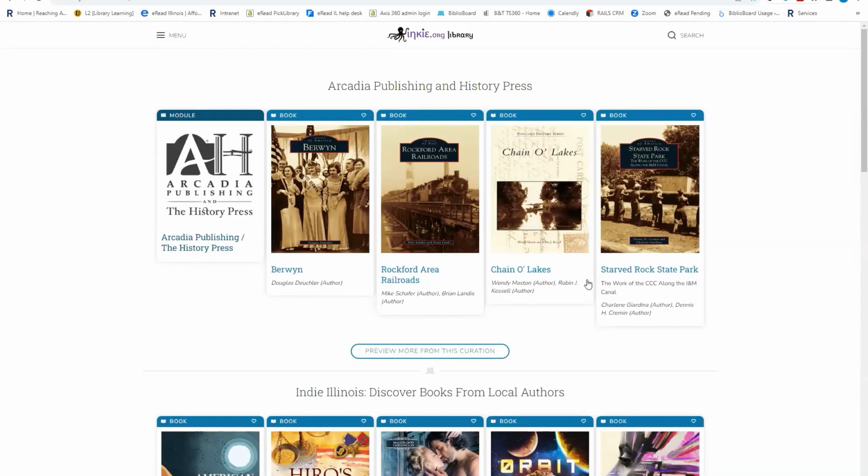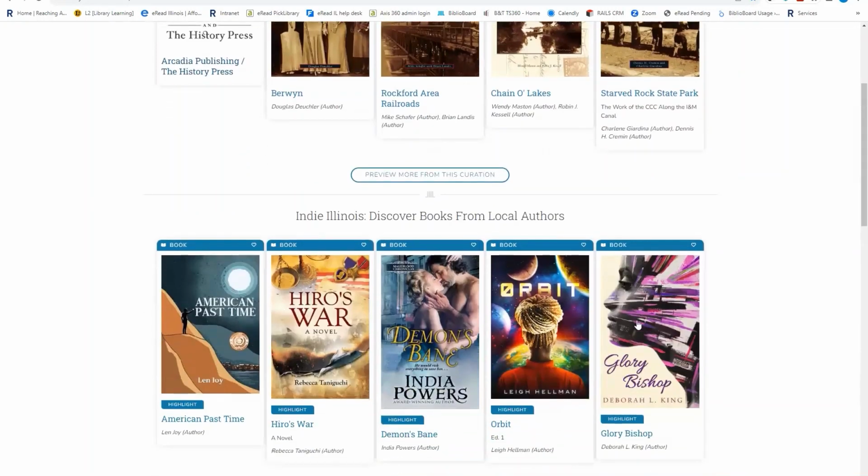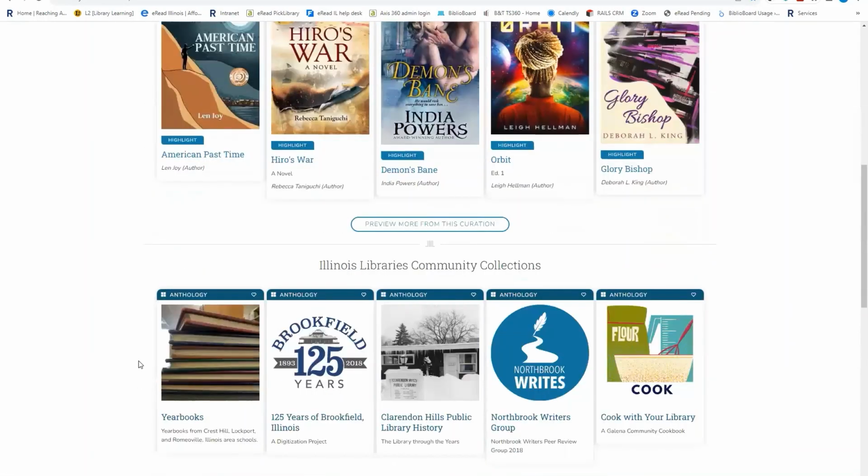Again, first thing you're going to see are those Arcadia Publishing and History Press titles. These are historical titles about communities all over the state of Illinois. And on here, you can see some of the titles that are available in Indy, Illinois. So these are independently published titles by Illinois authors.